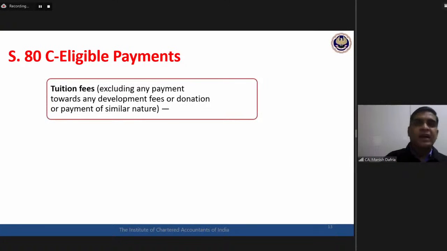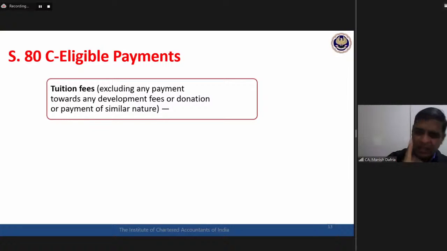Okay, the next eligible payment, which will again require some finer understanding, that is this tuition fees. Tuition fees eligible for deduction under section 80C. Okay. Now the first clarity, tuition fees, that means only tuition fees. Any other payment like development fees or building fees or any kind of capitation fees, donation, etc., not covered.